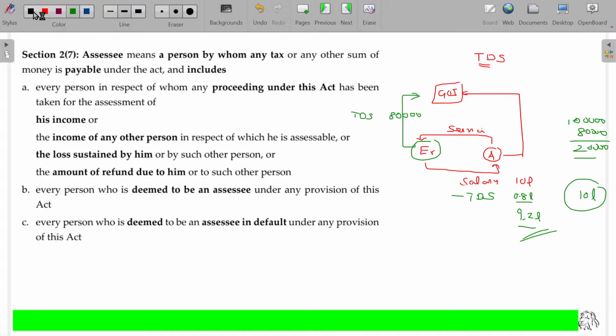Suppose the tax amount, rather than 1 lakh, comes around 50,000 when he calculates the tax for the 10 lakhs. Immediately he says, sir, my tax for this year is only 50,000, but my employer deducted and deposited 80,000 rupees in my account with you. Oh, is it so? Yes, sir. Then you can get the refund of this. That's also your money. The amount with the government account in the name of TDS or TCS or advance tax is your money only. While making the payment, you can use all this money.